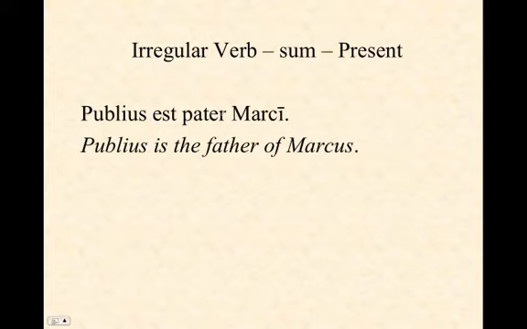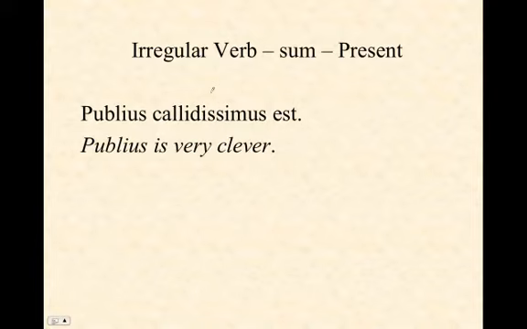Another use of is more of like an equation. It tells us something that Publius is, a fact about him, that he is the father of Marcus. Publius est pater Marci. Remember that the verb to be could theoretically come anywhere in the sentence. Here it comes last. Publius calidissimus est. Publius is very clever.